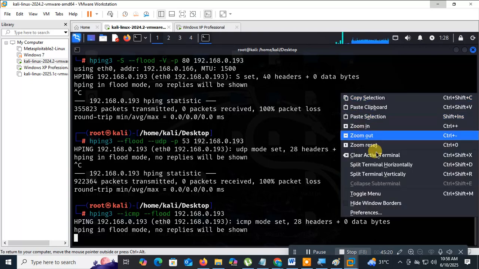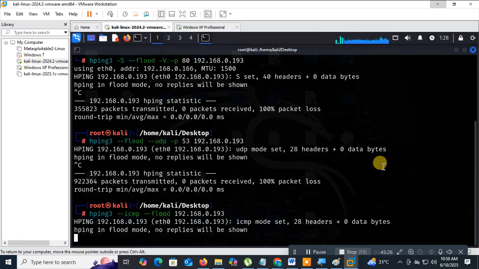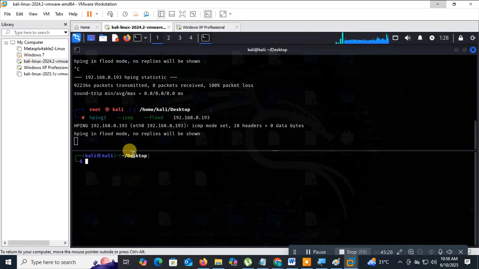I just right click here. To open another terminal, we need to split the terminal horizontally. I opened another terminal. How will you open Wireshark here? Go to sudo su. First we need to log into sudo su, then type the Kali password. Then just type wireshark. Or else you can choose it from the menu also.